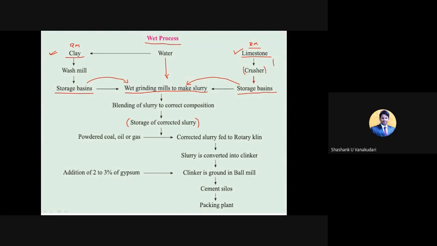And now this slurry, we need to attach to the rotary kiln. A rotary kiln is like a horizontal rotating chamber. I will show you the image of how it looks. It is like a cylinder in shape. They apply the entire slurry, the paste generated by adding those raw materials, to the surface of the rotating kiln.